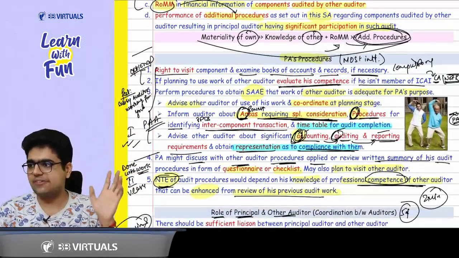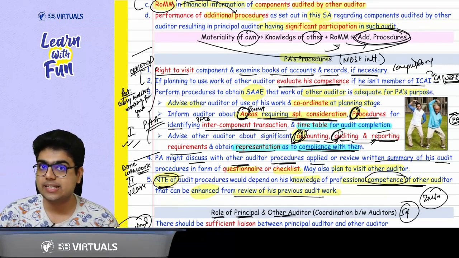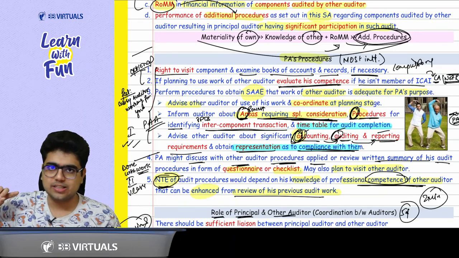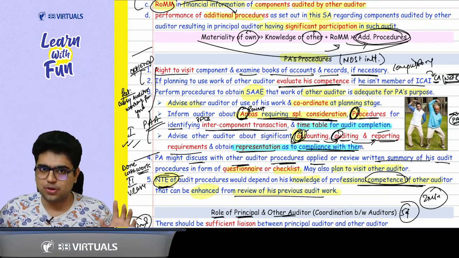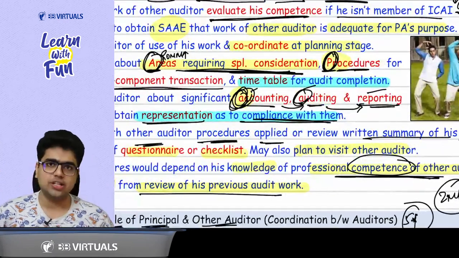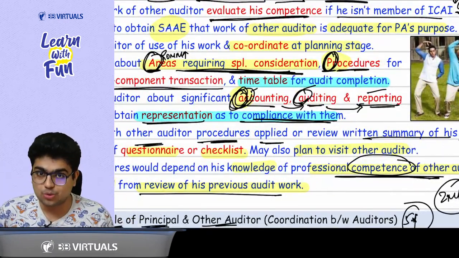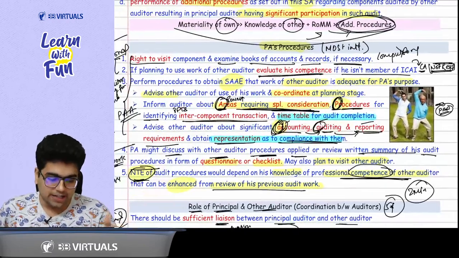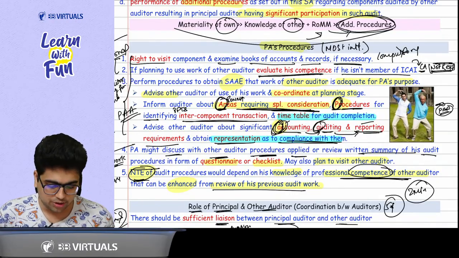When he is done with the work, check whether he has done the proper procedures. How can I check? You can prepare a checklist of procedures. Ask him to fill the checklist whether all the procedures are performed or not. Or you can ask him to fill a questionnaire or a checklist, and the nature, timing and extent of this review that you are doing of the other auditor's work will depend on your knowledge about his competence, whether the other auditor is competent or not.